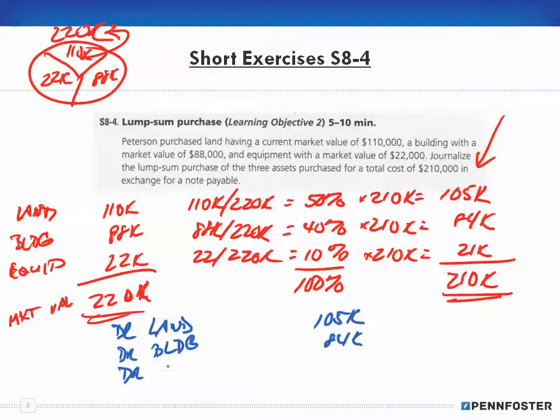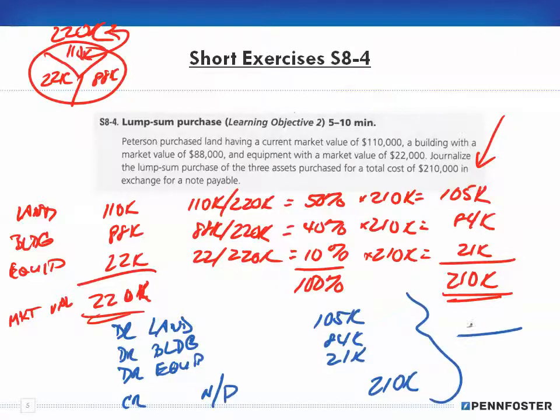We're going to debit equipment for 21,000, and we're going to credit our note payable for the $210,000. Okay, so that's the journal entry I would come up with for this particular problem, and not the solution that's in the solution manual.